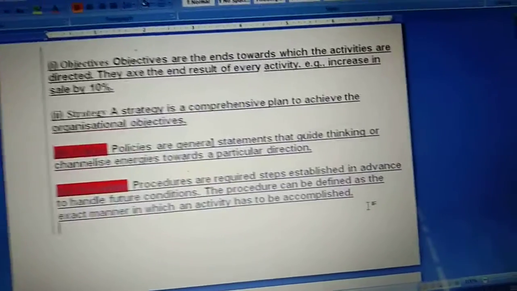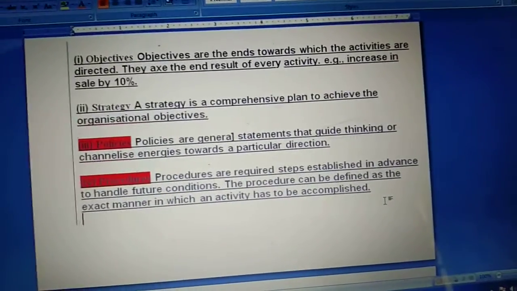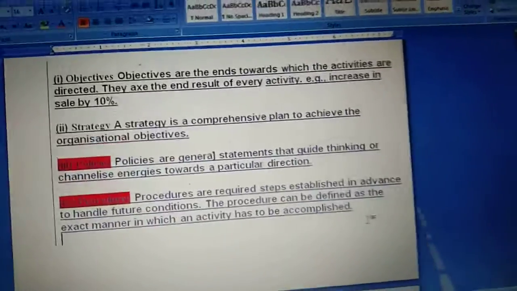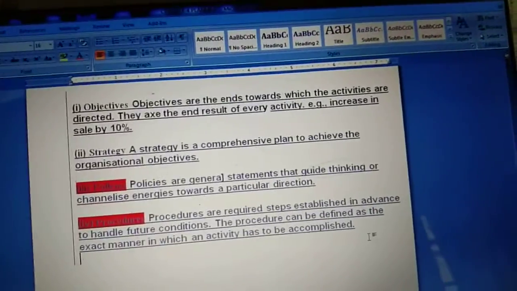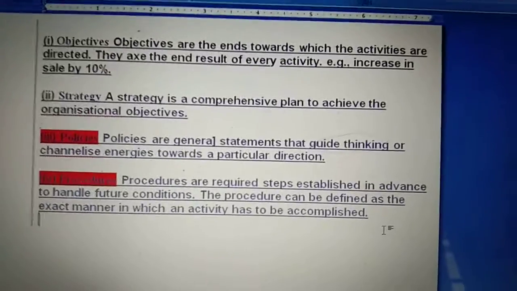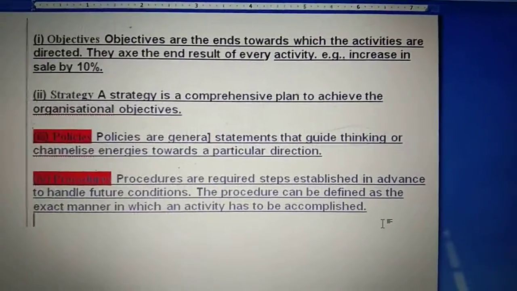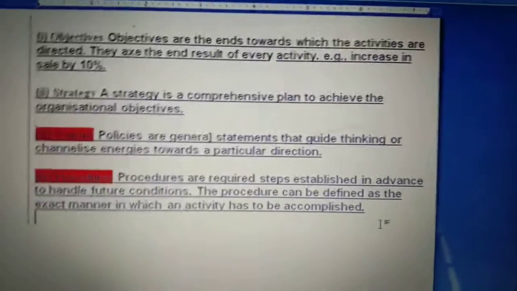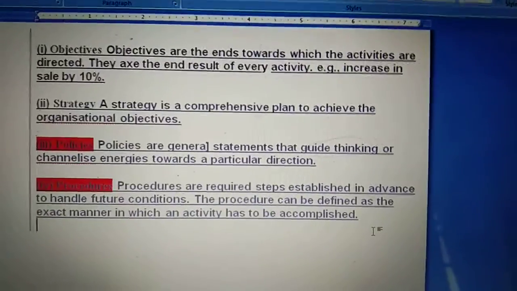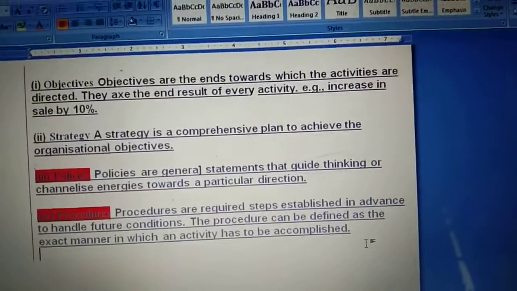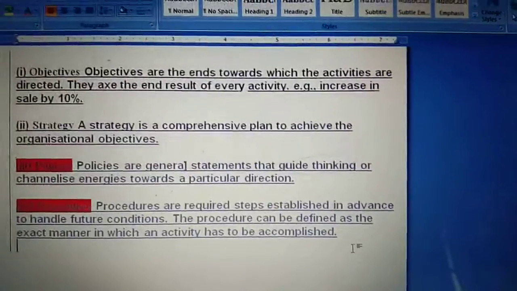It means if we are talking about a business, there are lots of activities which we have to carry out in our business on a daily basis. How we will carry out all these activities, the steps to carry them out, are known as procedure. As from the definition also you can understand, procedures are required steps established in advance to handle future conditions. So it basically means whatever plan you have made for your future, how you are going to achieve that plan, procedure gives you the small steps for that in advance only.